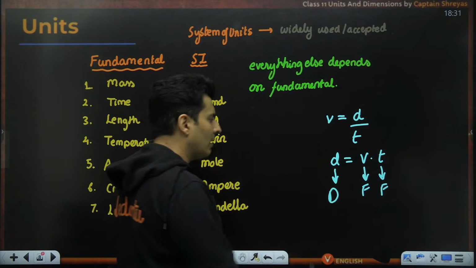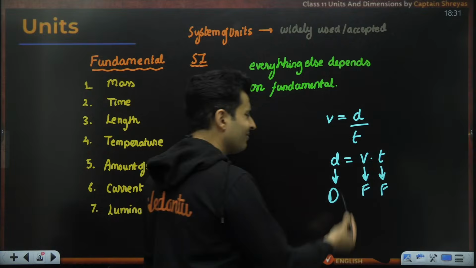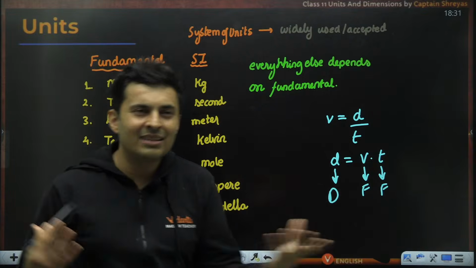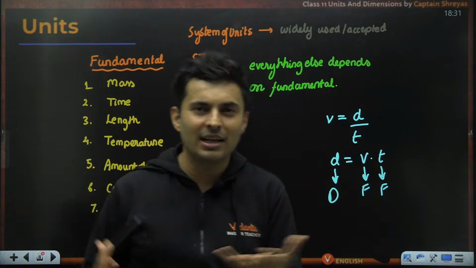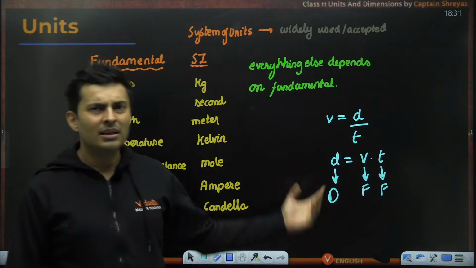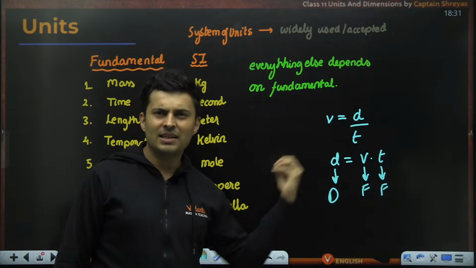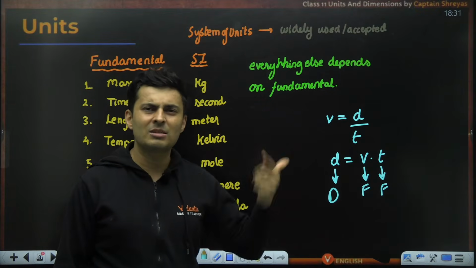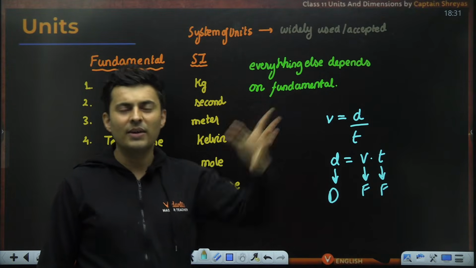So we have to come to terms with something. So we said speed, okay, it is meters per second. There are two things in that unit. Meter is basically length, time is second. We can measure them separately, but for measuring speed, we need two things. It is very obvious.